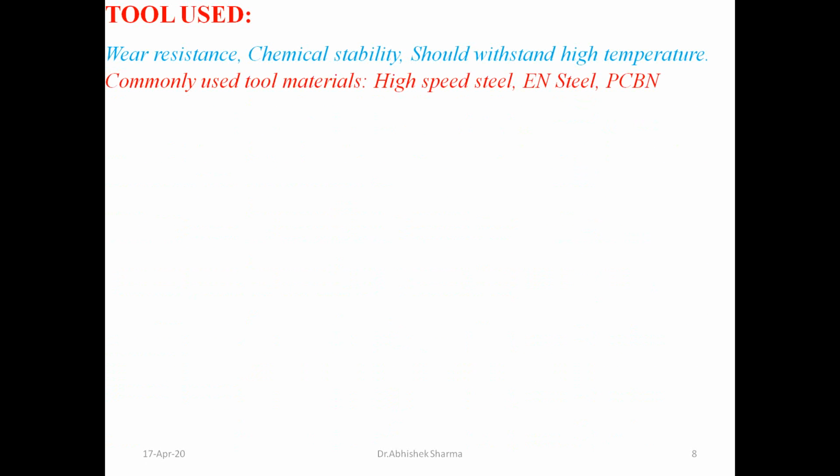Now if you talk about the tool used, it must be wear resistant, chemically stable, and withstand high temperature. These are some of the properties of the tool used for friction stir welding. Commonly used tools are high speed steel, EN steel, and PCBN. These are some of the tools used for the FSW process.